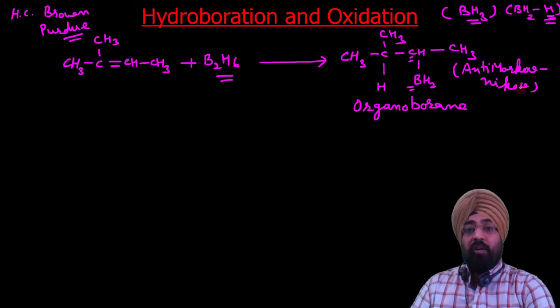This is the hydroboration step, because we have added hydrogen and borane, so it is called hydroboration.